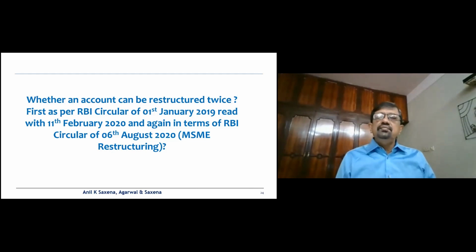So effectively, if the MSME account has already been restructured as per 1st January 2019, then it will be ineligible to be restructured as per the 6th August 2020 circular. And if any branch has done that, please ensure that the account is downgraded as this would amount to a second time restructuring.